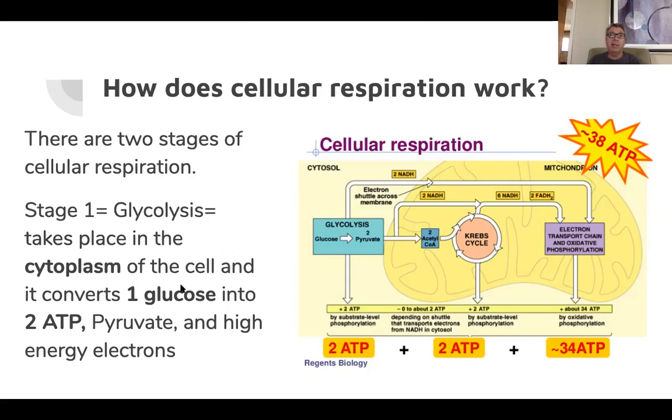It takes that glucose molecule and converts it into 2 ATP, a molecule called pyruvate, and high energy electrons. These high energy electrons, you can see right here, go across the membrane in the mitochondria. But for bacteria, this is all the energy they create, right? If you think about bacteria, they don't need a lot of energy.